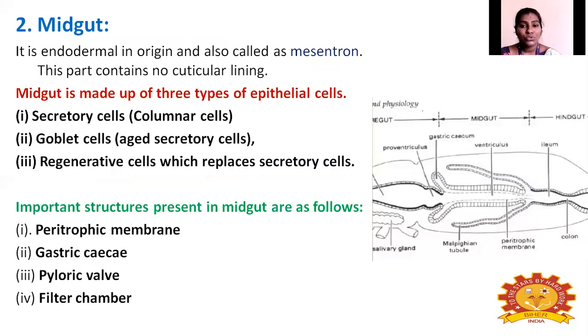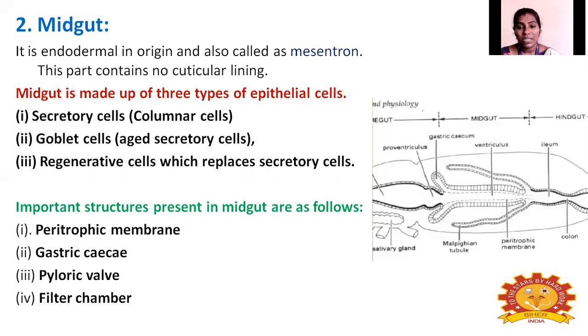Up to this, the foregut is over. Next is the midgut. In the foregut, the food is received, stored, and ground, crushed or filtered, and the crushed food is then passed to the next region of the digestive system, the midgut.